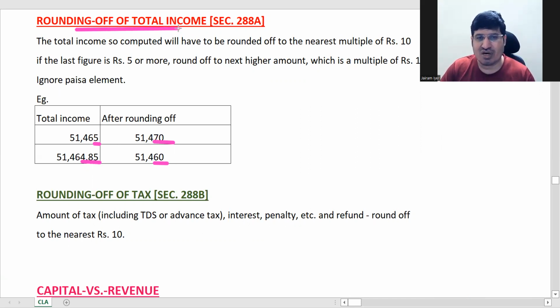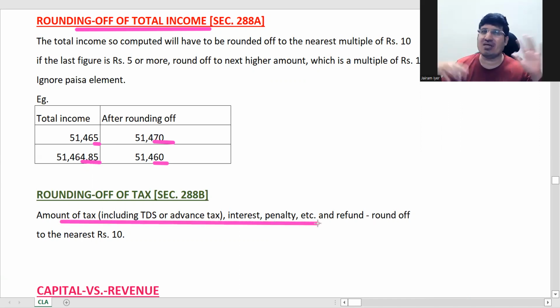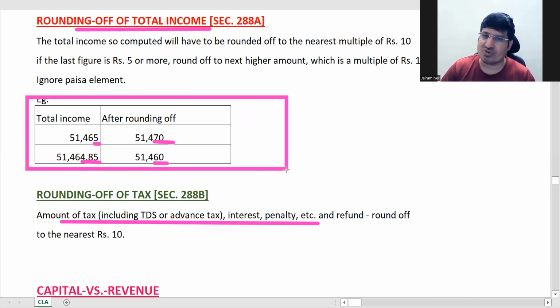Same thing. This is the rounding of total income. After total income, you will apply tax rates, you will get tax. Then the final tax figure after everything, after you do interest, penalty, everything, and your cess. There's something called a cess, we'll talk about it. There's a 4% cess which has to be paid. So after doing everything, if you are getting a decimal in the final figure of tax, then follow the same procedure again. So two times you round off, one at the income stage, second at the tax stage.